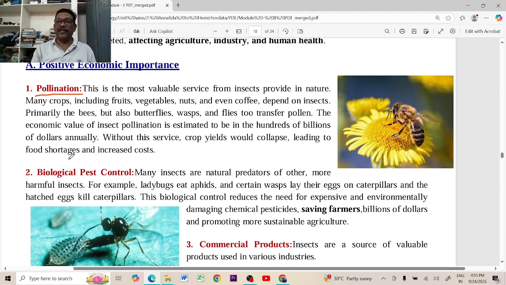That is happening today. Mainly, daily 2 or 3 species of pollinators are going extinct, which means daily 2 or 3 plant species are also going to become extinct. That is the importance of pollination.